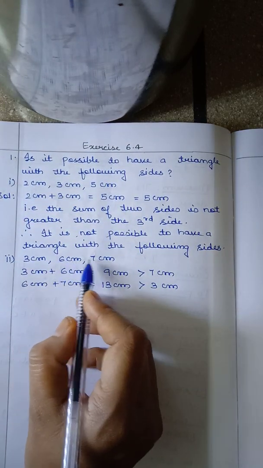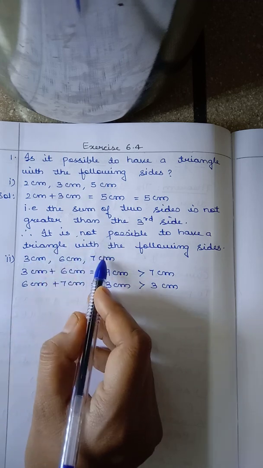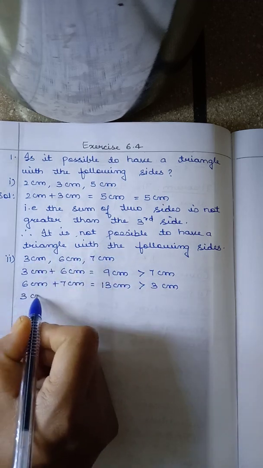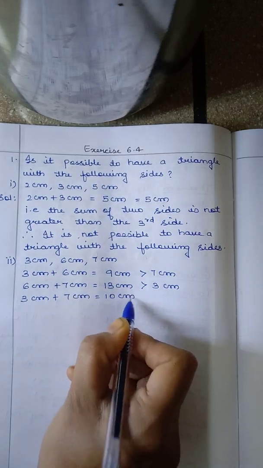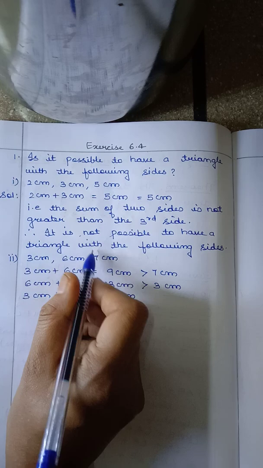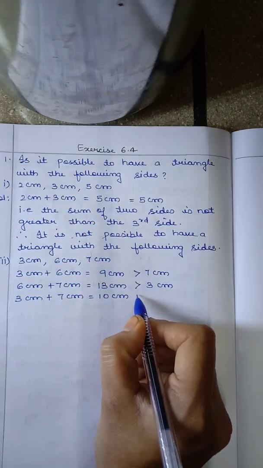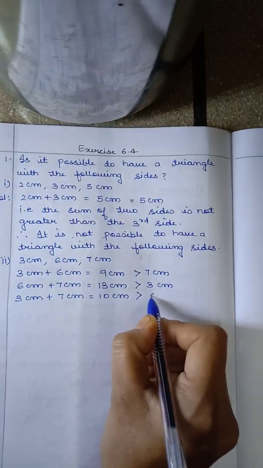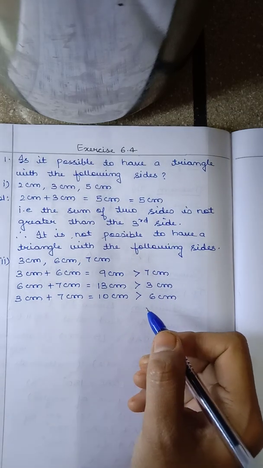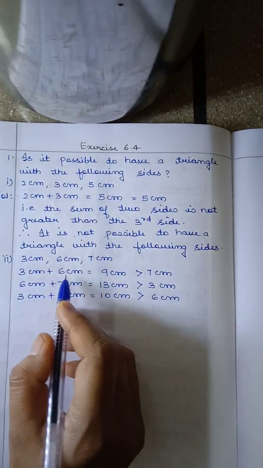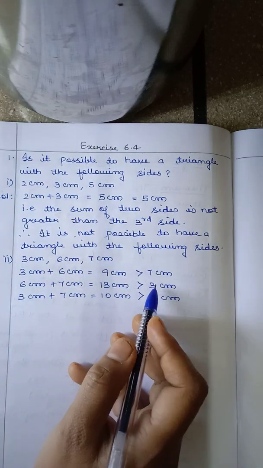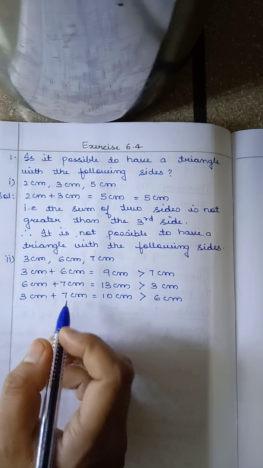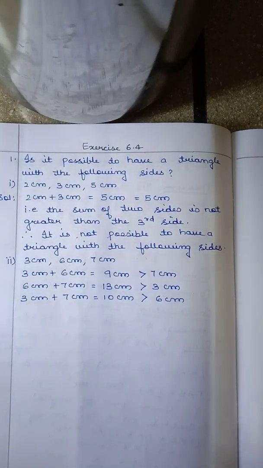Now we have taken combinations of these two sides. Now you have to take the combination of 3 centimeter plus 7 centimeter, you will get 10 centimeter. So which side is remaining here? 6 is remaining. We have added 3 and 7, so 6 remains. Now 10 centimeter is also greater than 6 centimeter. Okay, so we have seen that the sum of any two sides is greater than the third side. Therefore it is possible to have a triangle with the following sides. You have to write the statement, children.